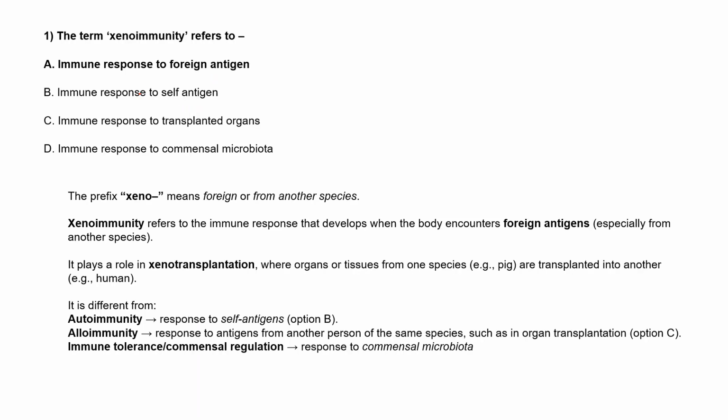Okay, so option A is the right answer, but it's okay. First let's discuss what kinds of immunity there are and how many types. Xeno is for the foreign antigen, auto means from the same body, and allo means from a different person but of the same species. So there are three types basically: auto, allo, and xeno. The prefix xeno means foreign, from another species.